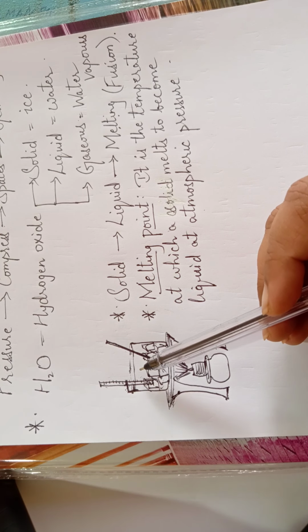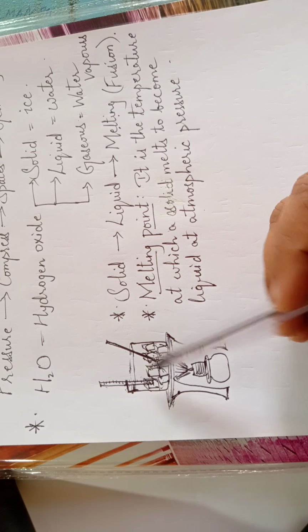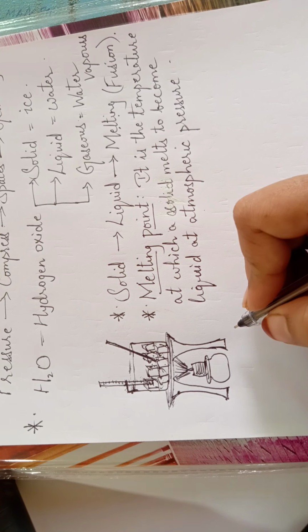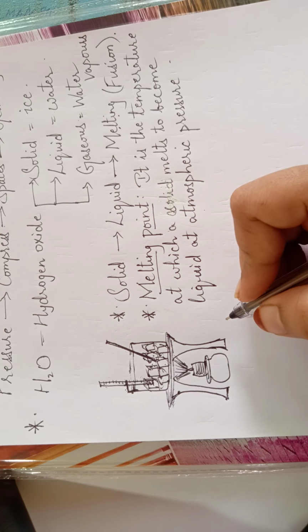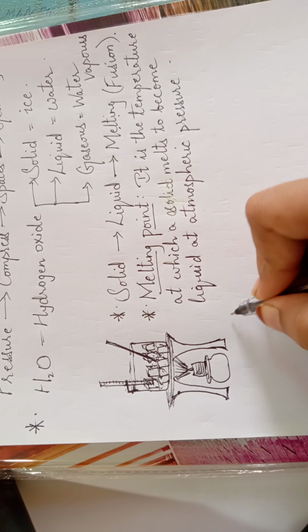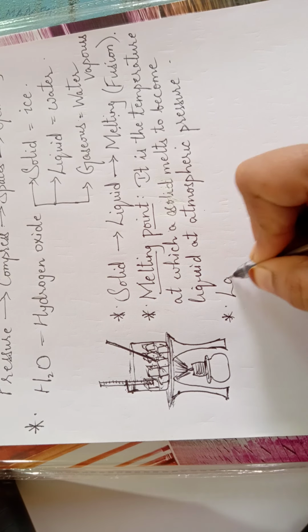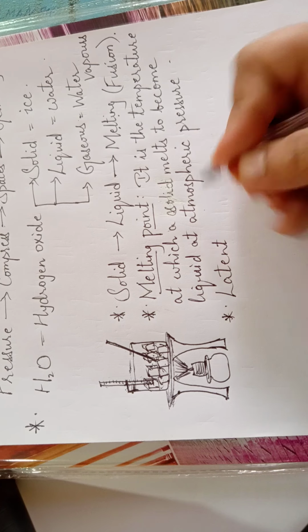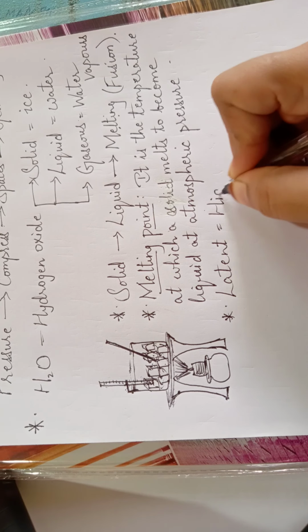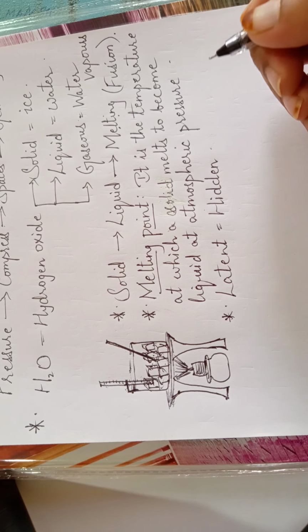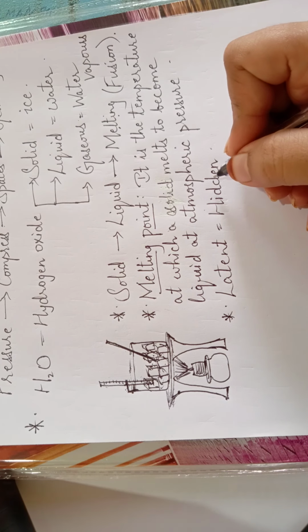So why is it? And where is that heat going? So then the phenomenon of latent heat comes in. Latent heat. The term latent is a Latin term which means hidden. Here latent heat refers to the hidden heat.